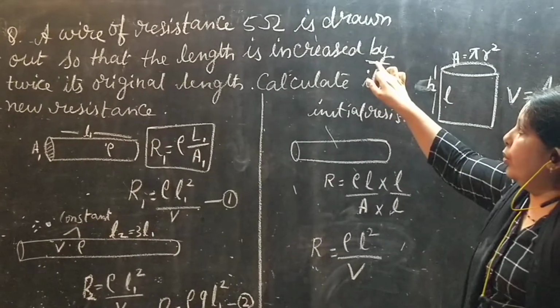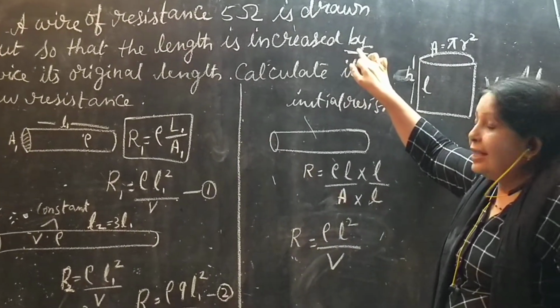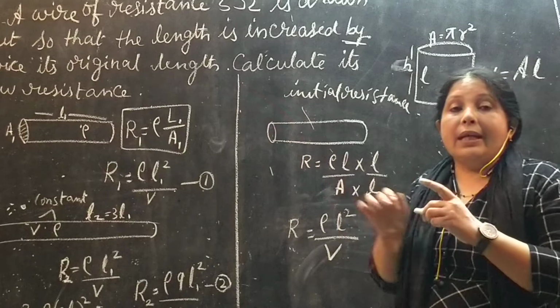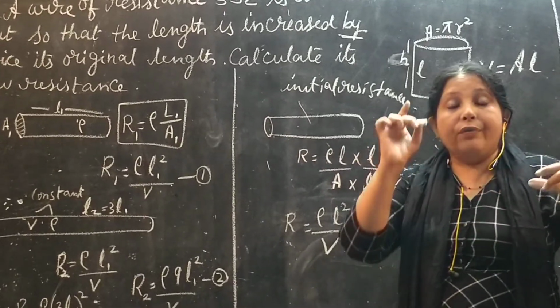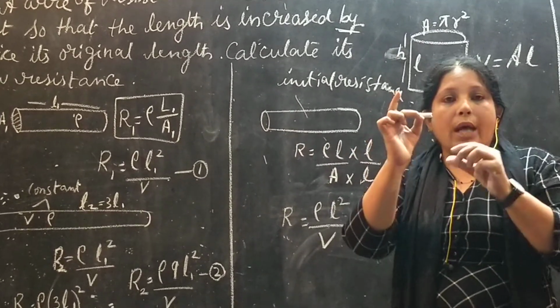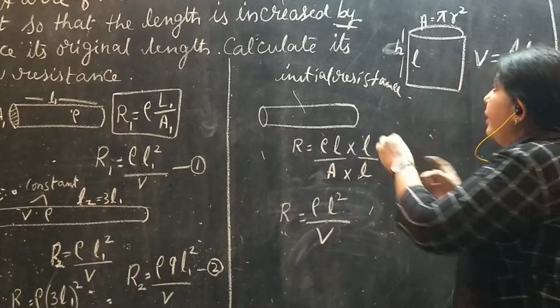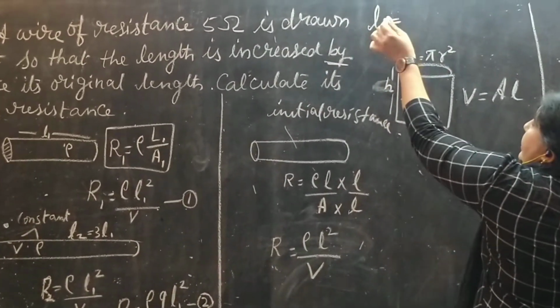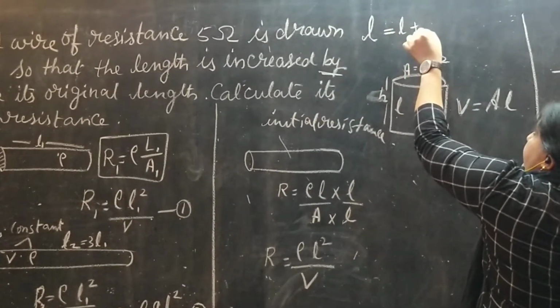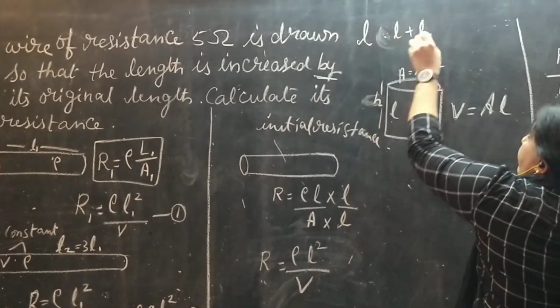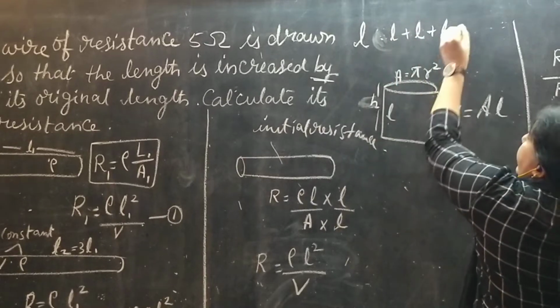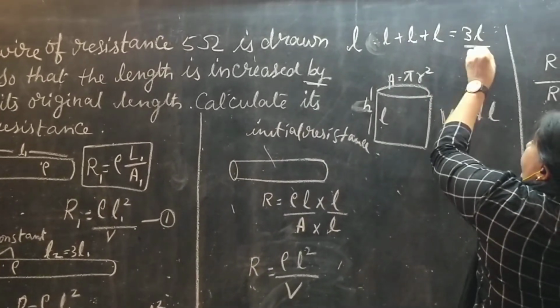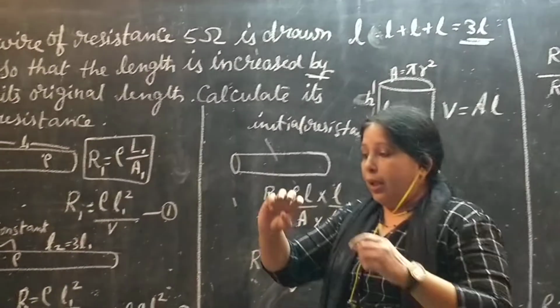If they give the length is increased to twice, that means 2 times the initial length. Another one, if this is the initial length L, it is L plus L, another plus L. That means 3L. Okay.